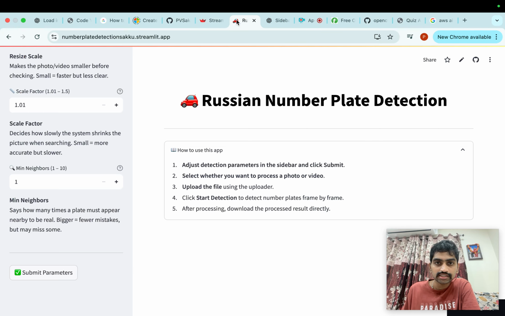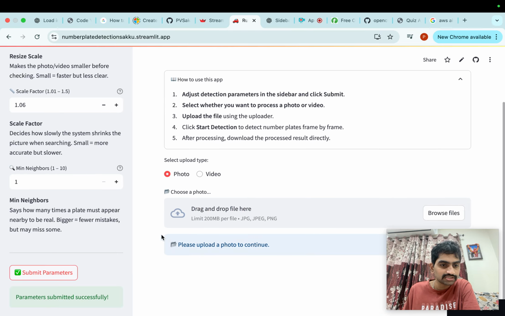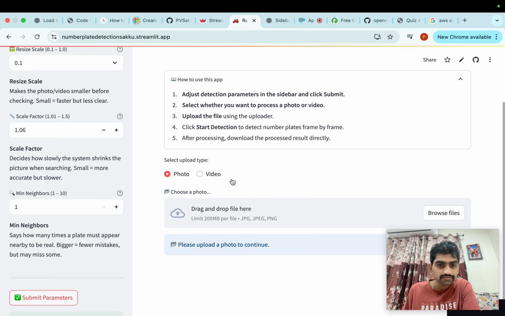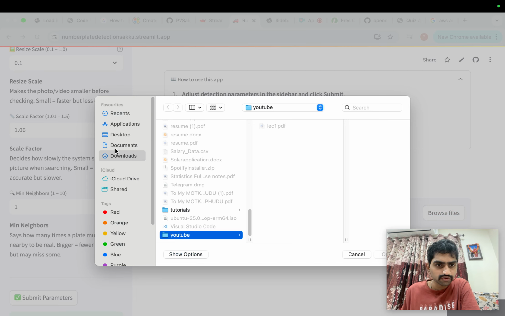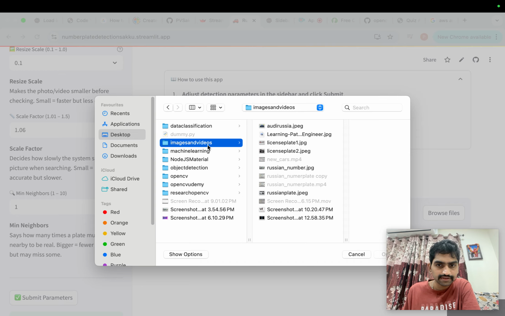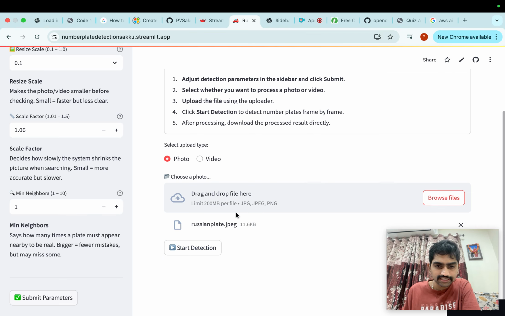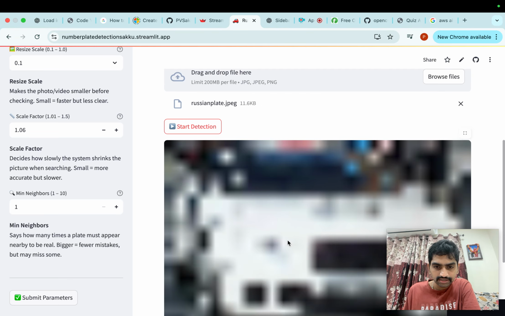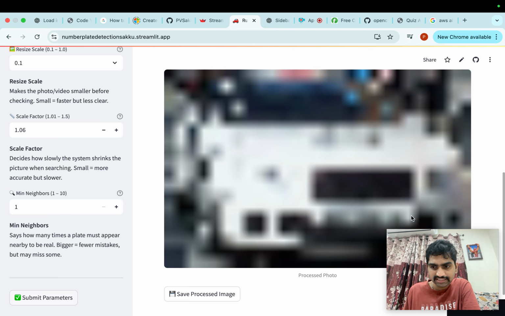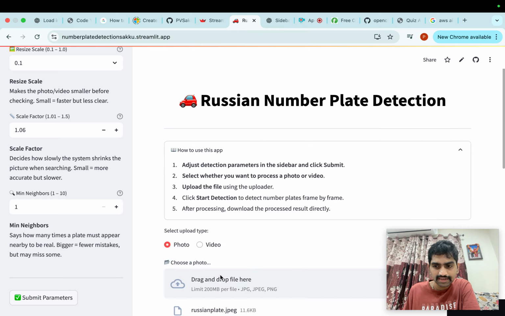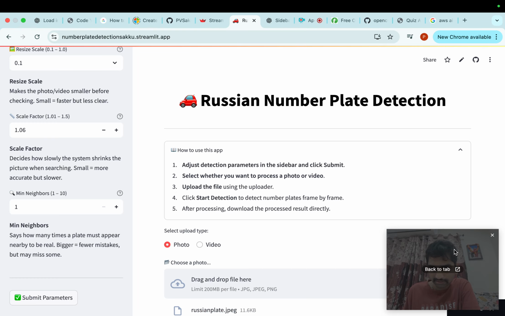Like here, this is the number plate detection that we have. Here we'll pass some parameters, and then we will do submit parameters, and then we will pass a particular photo. Let's say we will pass this Russian number plate detection. And if we do the detection, it will do the object detection process in a very efficient manner, and then we are going to save this particular project.